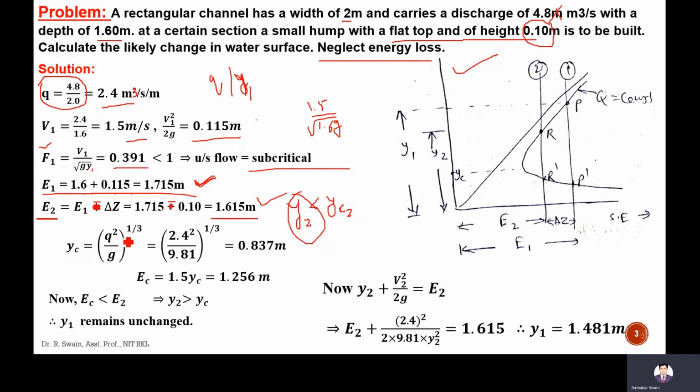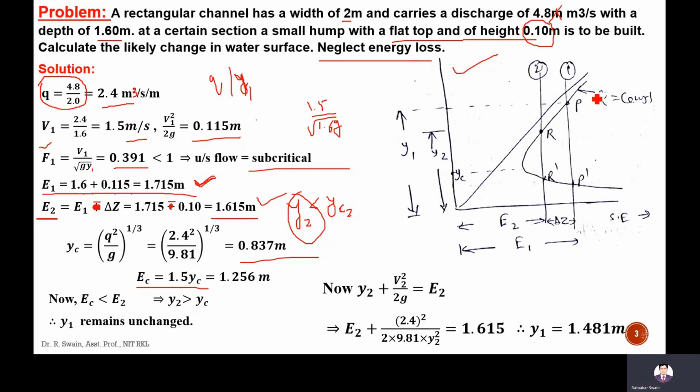Yc we will calculate as q square by g to the power 1 by 3. Q is 2.4, so 2.4 square divided by 9.81 to the power 1 by 3, which is 0.837. So Ec will be the critical or the minimum specific energy. The minimum specific energy is 1.5 yc.